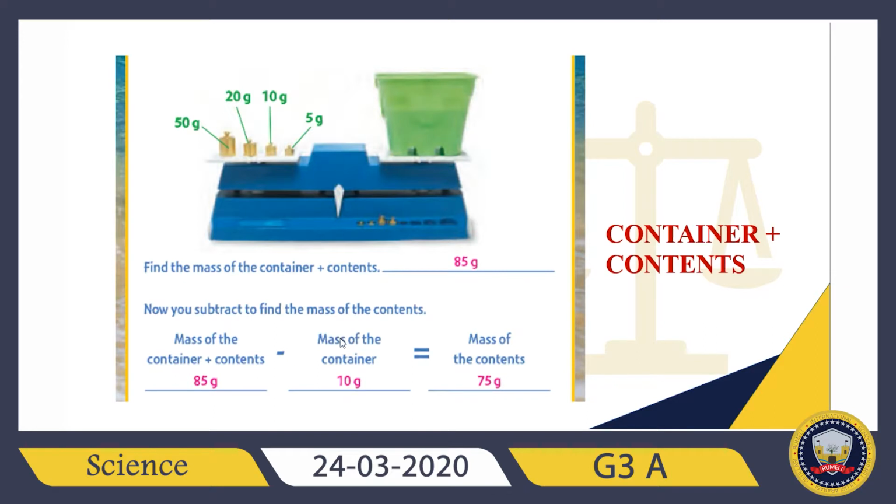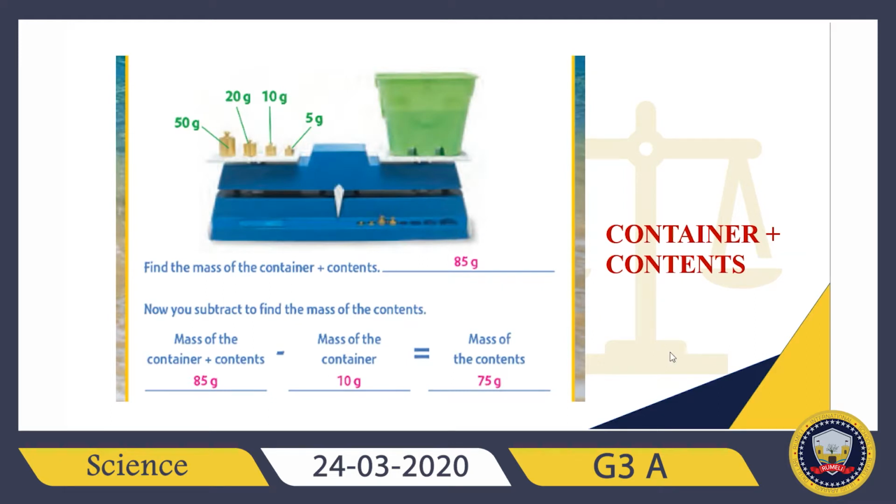And I already know the mass of the container equals 10 grams. So in this situation, I can do subtraction to find the mass of the contents, right? So what will I get? Of course, I'll get 75 grams, right?